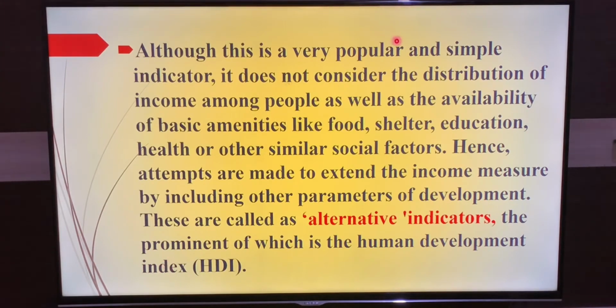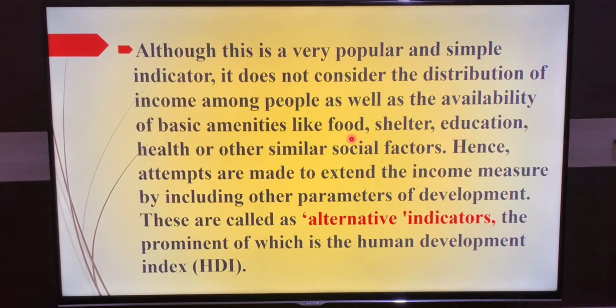The distribution of income among the people is not available, as well as the availability of basic amenities. All the people in the country will not get equal food, shelter, education, health and other similar factors. So only by seeing their income you can't decide about the economic development of a country.